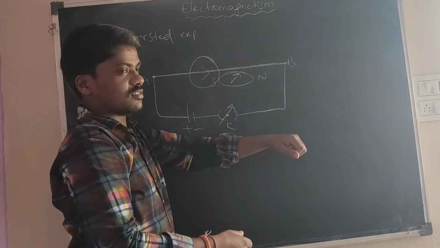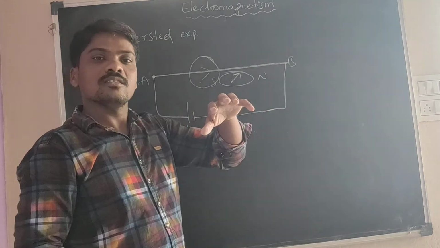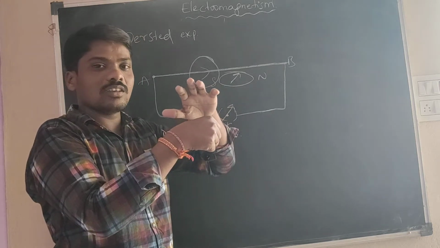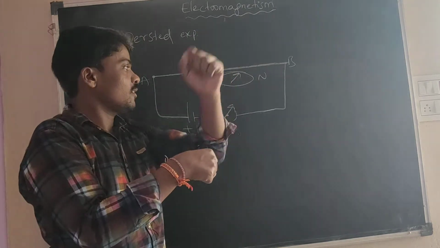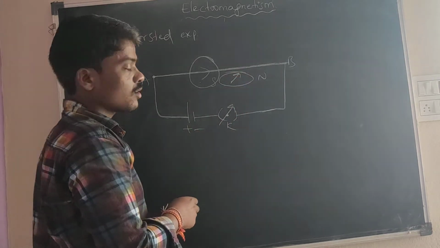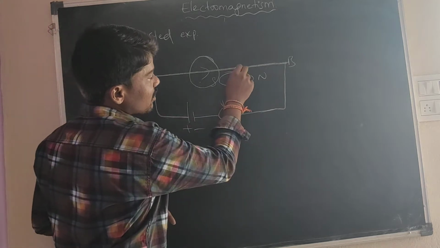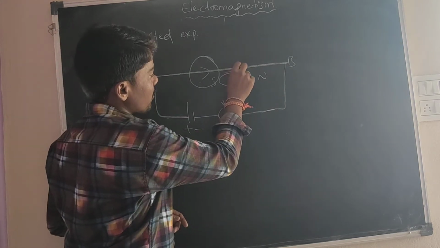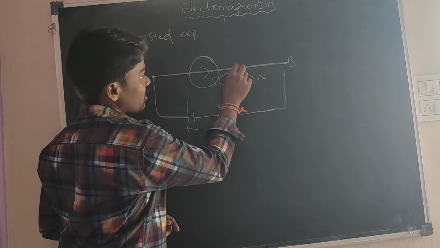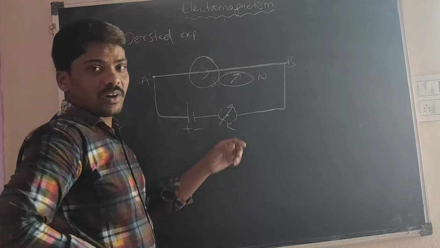The compass needle deflects because it is near the magnetic field. That's why the compass needle shows some deflection. Here also, similarly, the compass needle deflects. There is no connection between the copper wire and the compass needle. The current carrying conductor produces the magnetic field, and that's why the compass needle deflects.